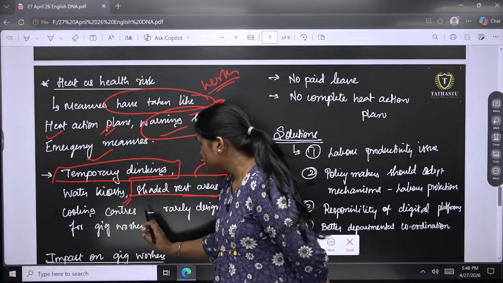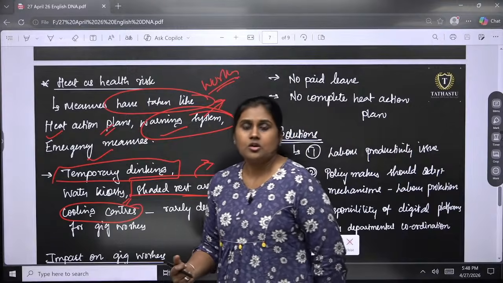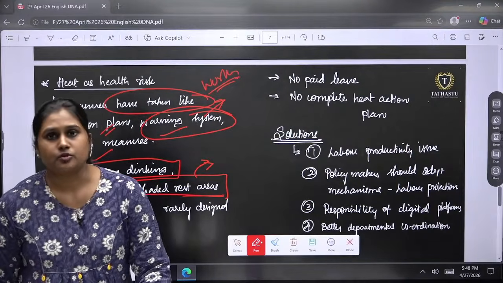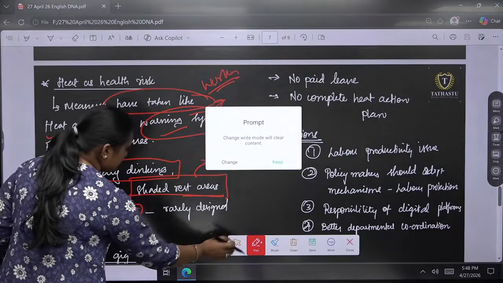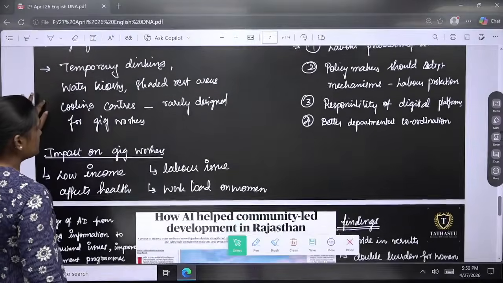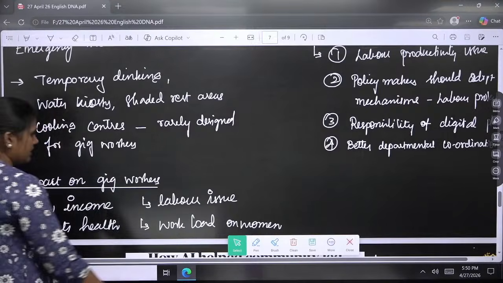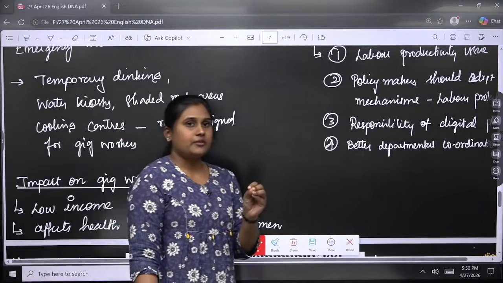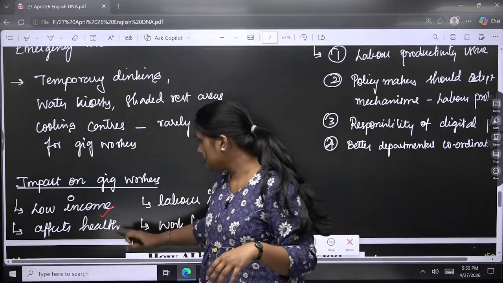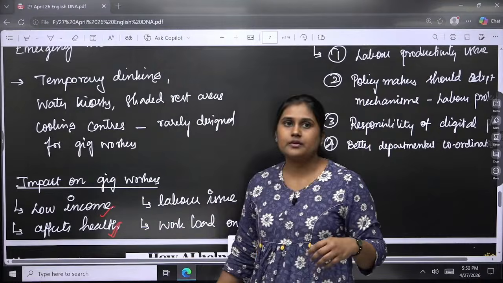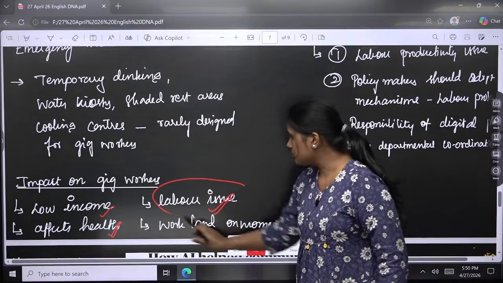And the cooling centers where they can sit and take some rest. These kind of setups have to be improved when it comes to the urban circles. So the impact on gig workers will be as we have seen. If I skip my shift at any particular peak time, I will eventually lose my income, and I will also be exposed to these heat waves and everything, which will affect my health. And the labor issue is about the economical terms.